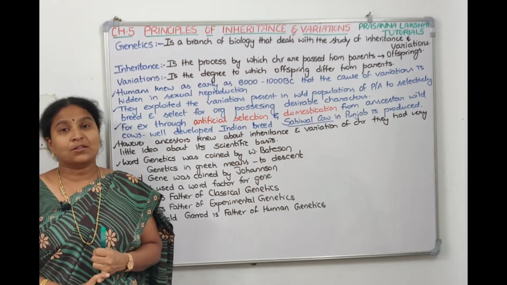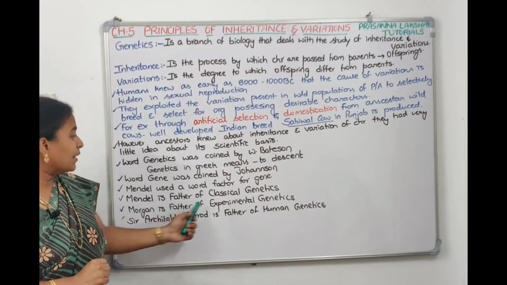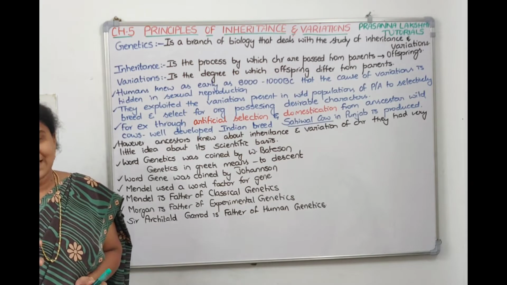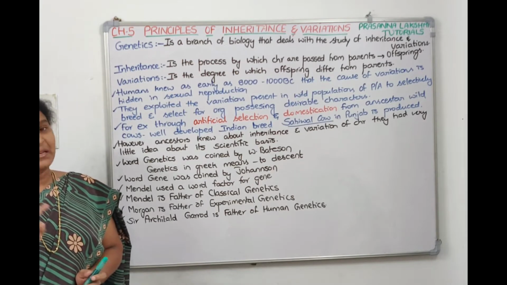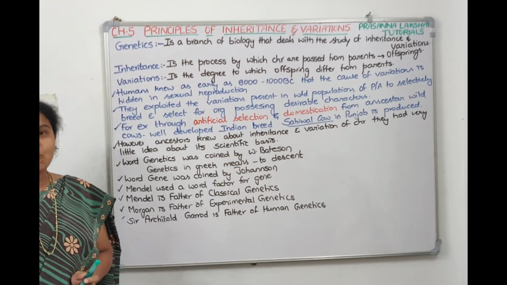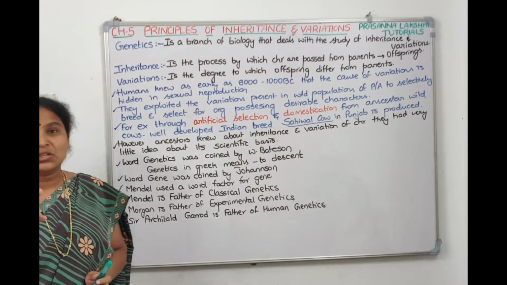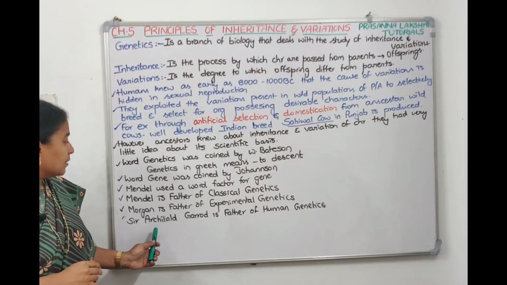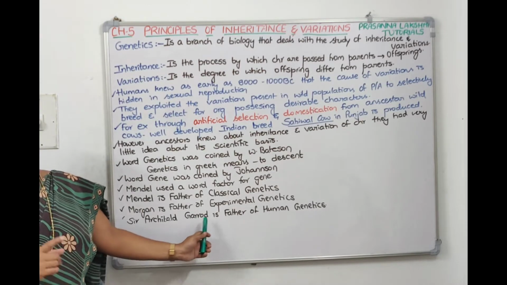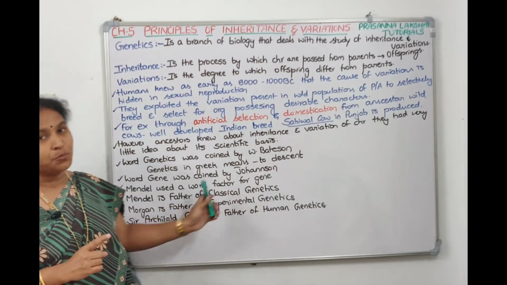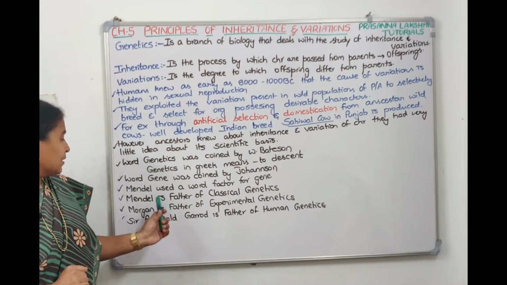And who is the father of experimental genetics? The father of experimental genetics is Morgan. Mendel is the father of classical genetics. Morgan is the father of experimental genetics. And who is the father of human genetics? The father of human genetics, who worked on human genetic disorders, is Sir Archibald Garrod. Experimental genetics father is Morgan. Classical genetics father is Mendel.